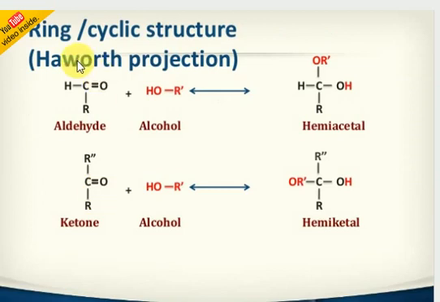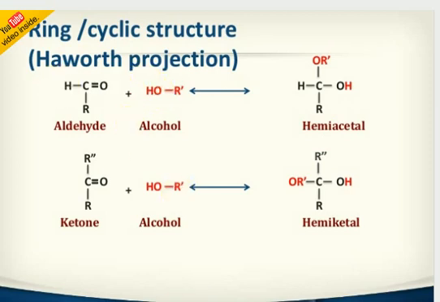Remember, in glucose two structures are available: one is the open structure, the next is the closed structure. Look at the Haworth projection representation here. Glucose has an aldehyde functional group. When it reacts with alcohol, it forms a hemiacetal structure. The alcohol is O minus, H plus.